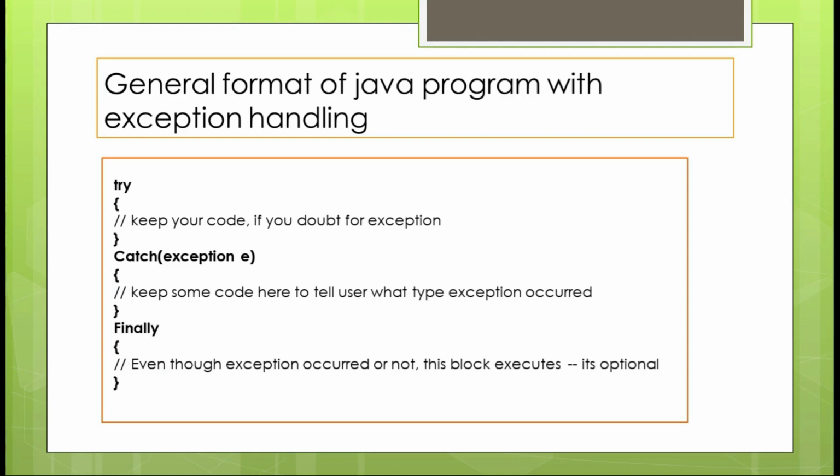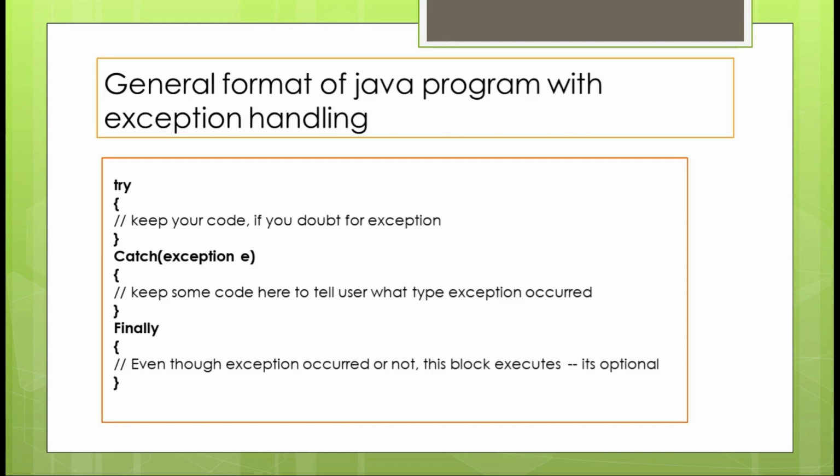Whatever piece of code you keep in finally will be executed first. Make sure there is no dependency between the statements you have kept in the try block and the finally block. The statements should be independent of each other, so that the finally block will be executed anyhow, whether you get an exception or not. Having a finally block is not mandatory.